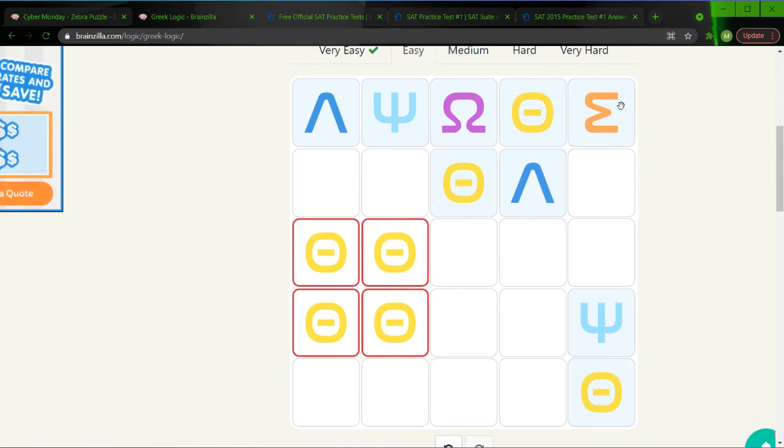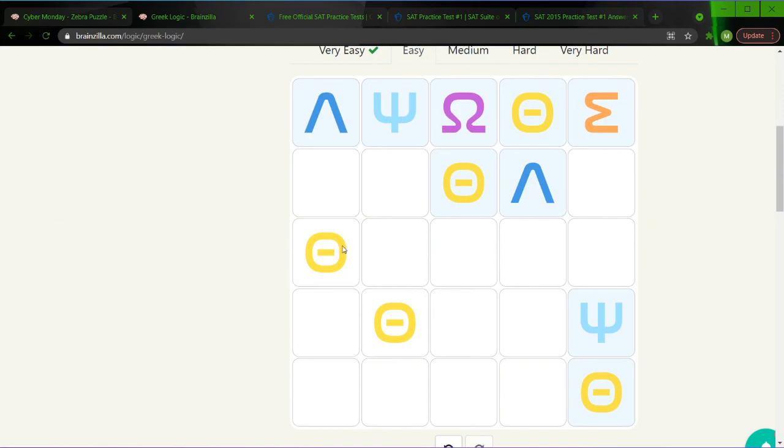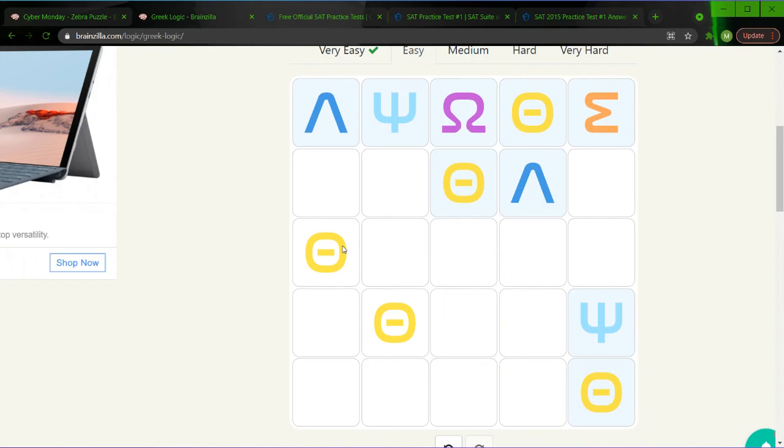All right, so how do we whittle this down? Well, we note that along the diagonal, there's only one possible solution, which is this one. So this one right around here has to be that. This has to be there. And in which case, we know that the last one, theta, has to be there. And we solve for that one, which is nice. Really good. Making a lot of progress.